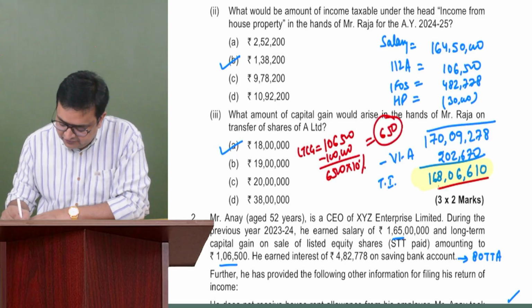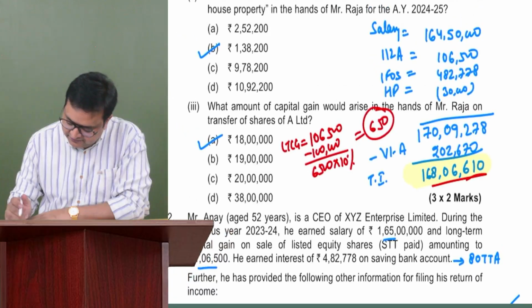And what would be the tax on the remaining amount?